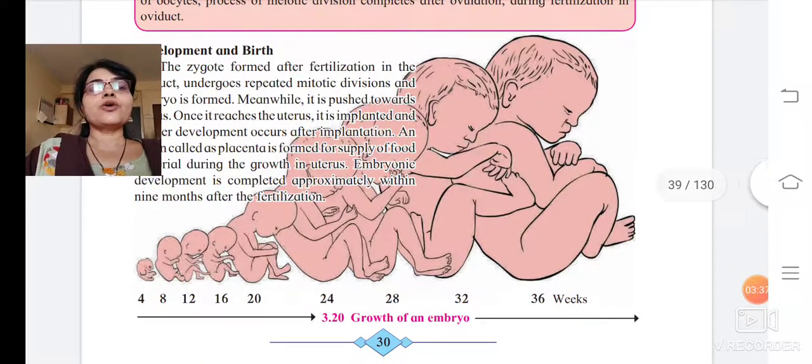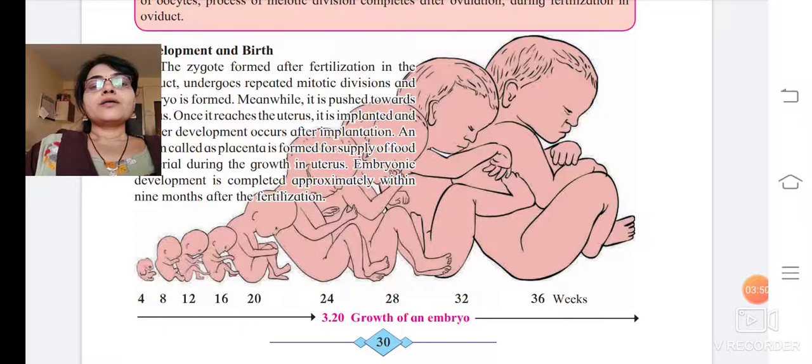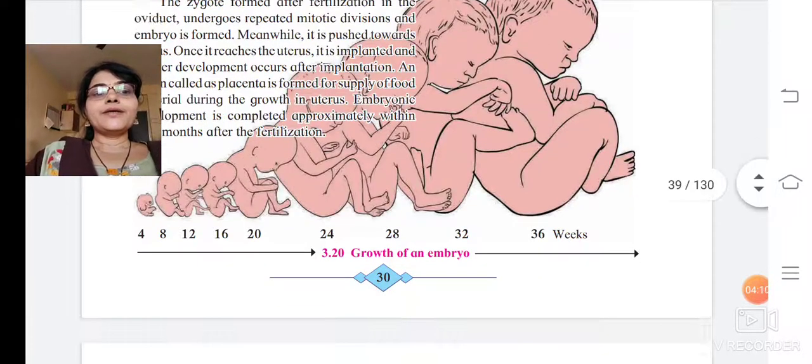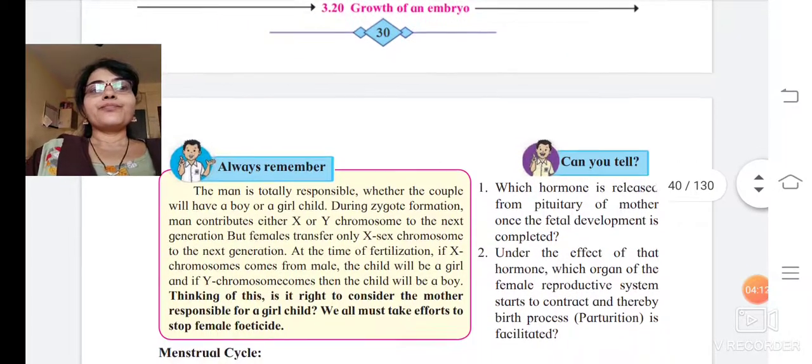You can see below the growth of an embryo is given. Now see how the embryo looks at 4 weeks, 8 weeks, 12 weeks, 16 weeks. You can see the development, how all the parts are slowly developing. At 20 weeks, 24, 28, 32, and after 36 weeks the development is almost completed.